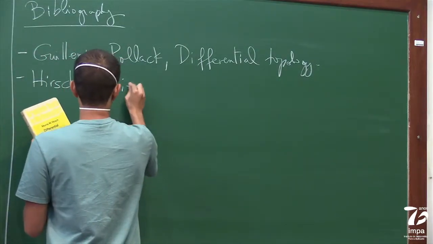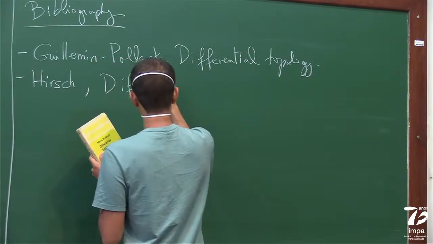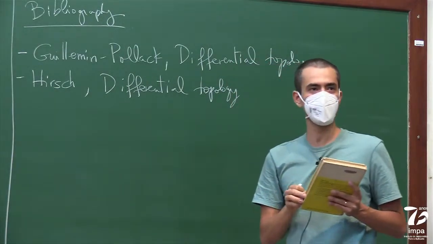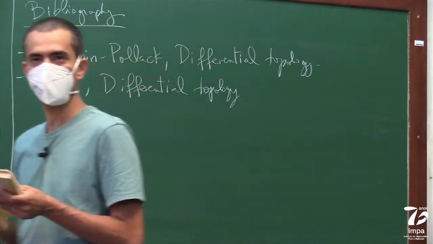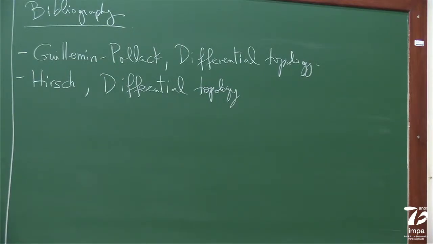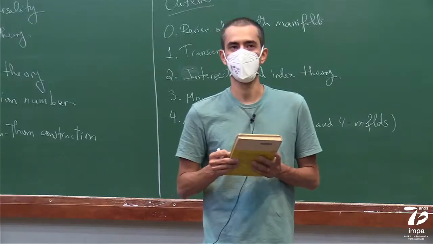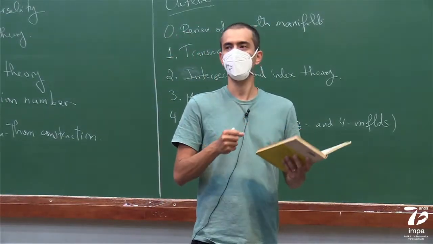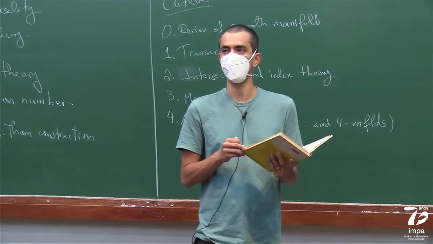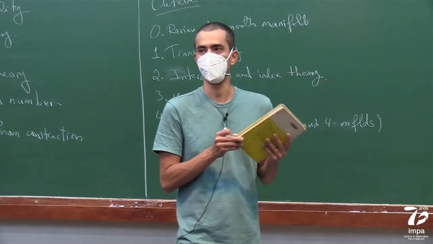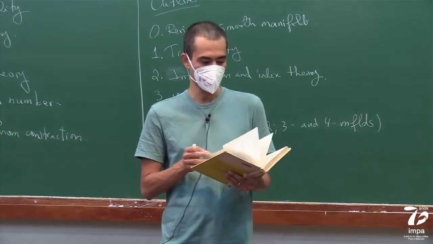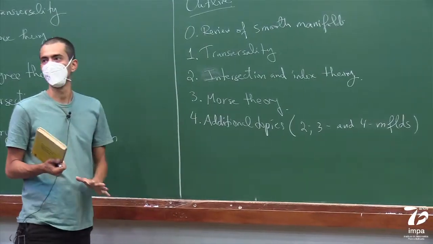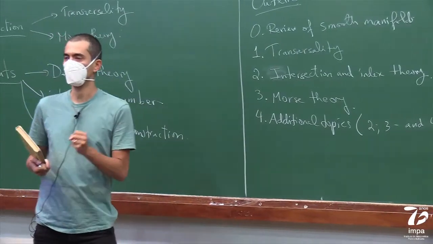And then on the other hand, there's this other book by Hirsch, which is called Differential Topology as well. And this book is kind of the opposite. It's a lot more technical. It's very dense, and it's kind of harder to read. But it has a lot of stuff. So I think it's a very good reference. If you start to read from the beginning to end, it's going to be a slow process. But I think you should try to do that too this summer. You should try to read this book, not necessarily the whole book, but most of it. And this book will have the material on almost everything. But it's written in kind of a heavy way, so I'm just warning you.